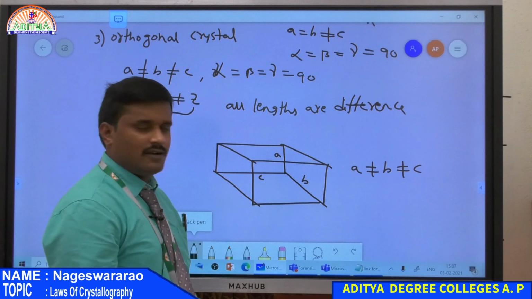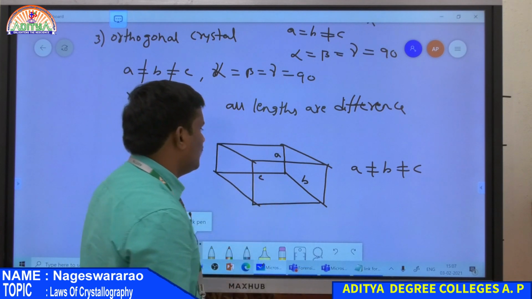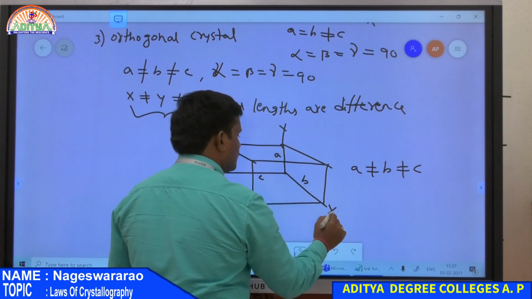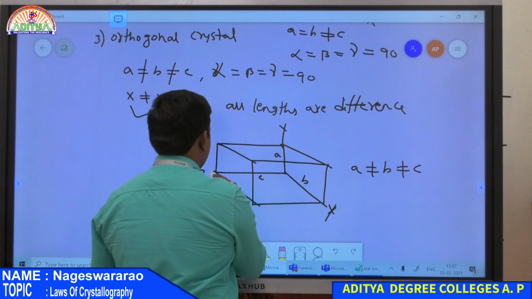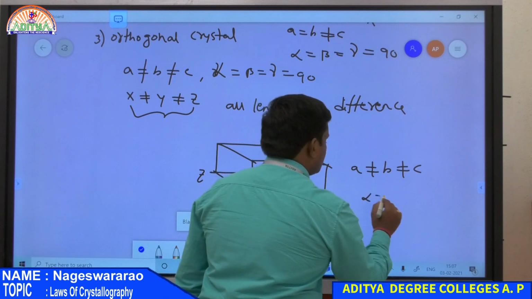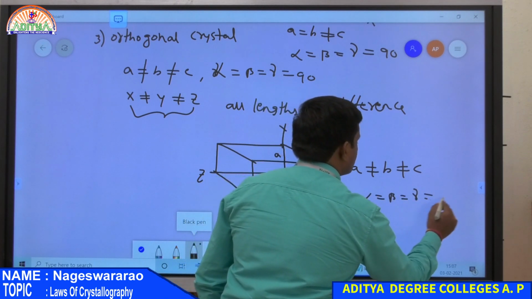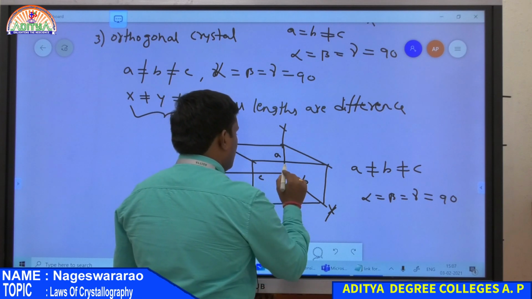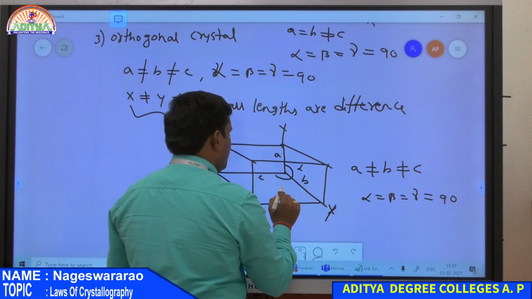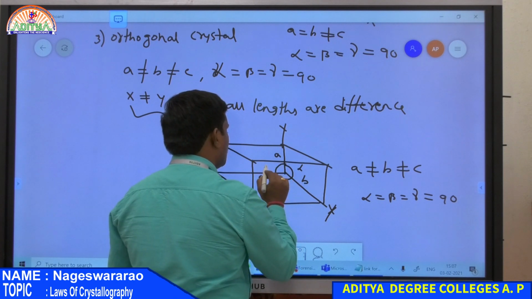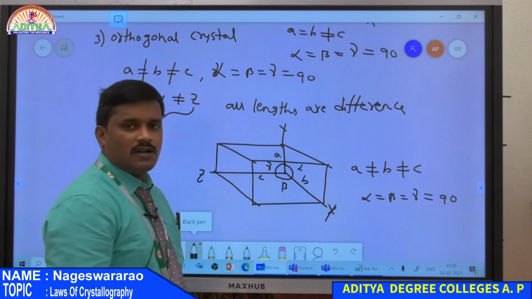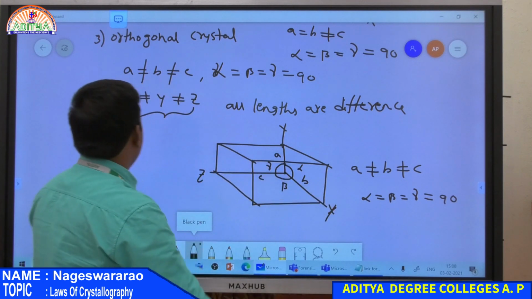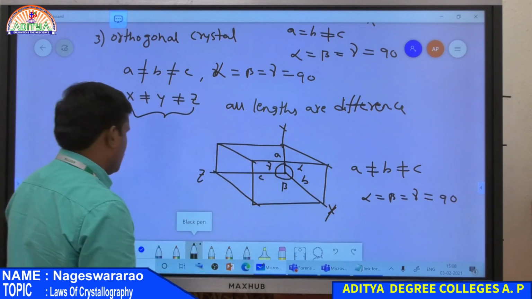So all are different, no length is equal. Here this is x, this is y, and this is z. So here alpha is equal to beta is equal to gamma and also equal to 90 degrees, because this is the angle alpha, this is beta and this is gamma. So all are equal and also all equal to 90 degrees. Therefore such a crystal is nothing but an orthogonal crystal.